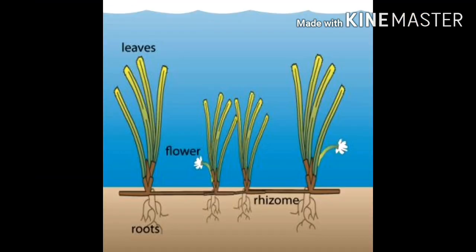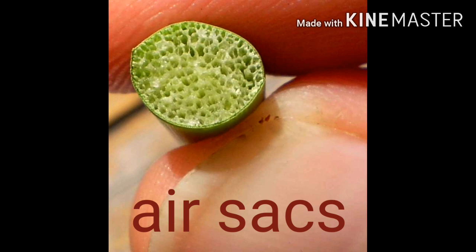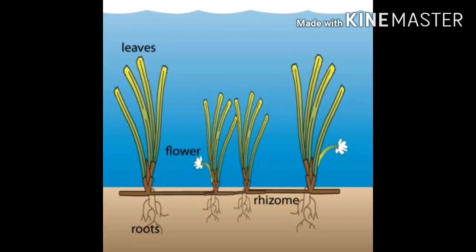First adaptation, they have tiny air sacs. Air sacs means air space in their leaves and stems that help in keeping the plant growing upright in the water. So what is the first adaptation? Children, note it down. They have tiny air sacs which help in keeping the plant growing upright.